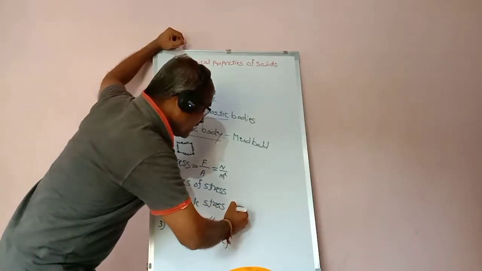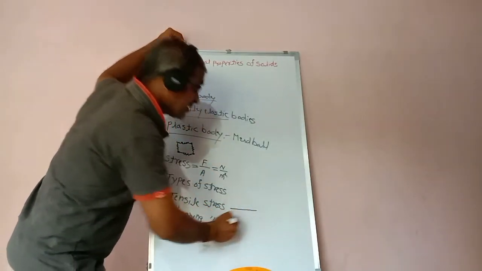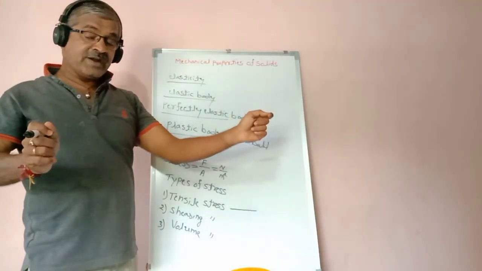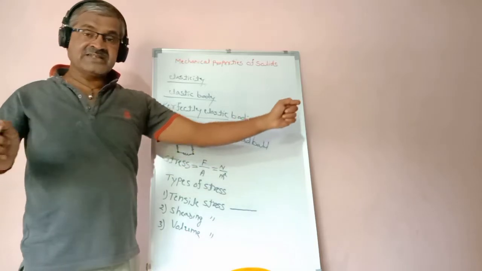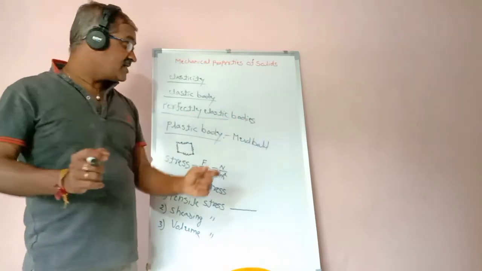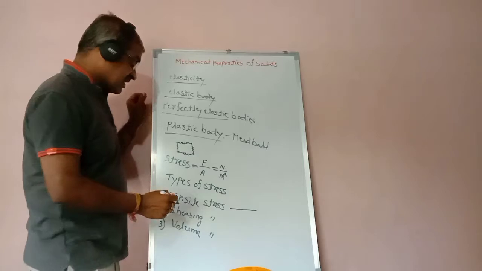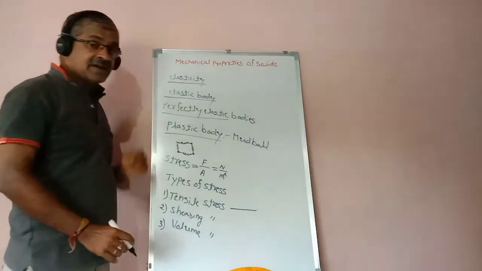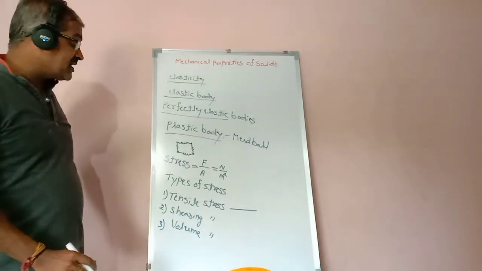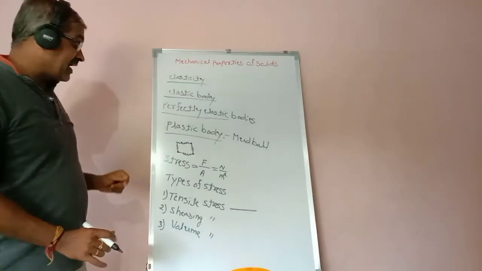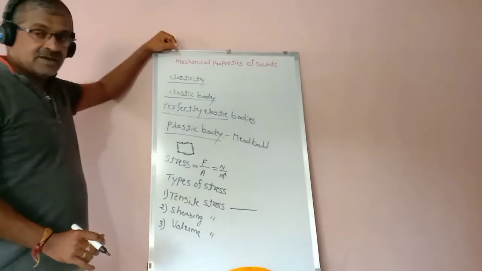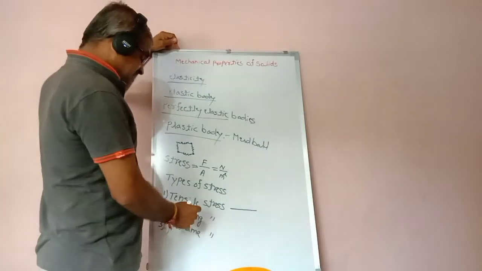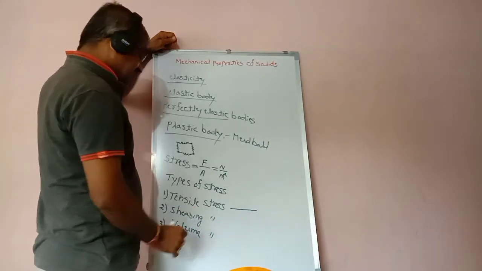For example, here one rubber wire is taken, and a force is applied perpendicular to it, so its length increases or changes. Such stress is called the tensile stress. And the second one is the shearing stress. When the force acts on the body, its area of cross section changes. Such stress is called the shearing stress.